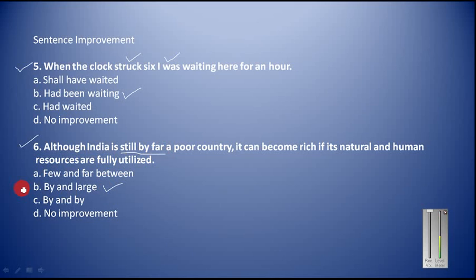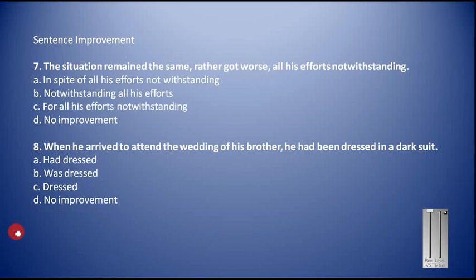So although India is by and large a poor country, generally it's a poor country, it can become rich if its natural and human resources are fully utilized. So this is how you can correct this sentence. Now let us see the next part.